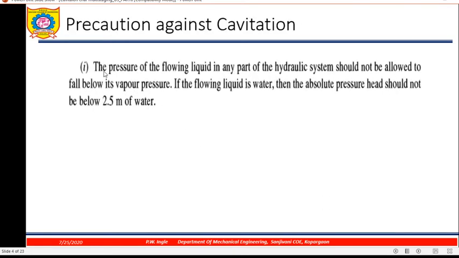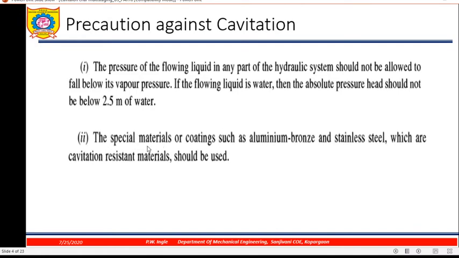What precautions should we take? The pressure of flowing liquid in any part of a hydraulic system should not be allowed to fall below its vapor pressure. So absolute pressure head should not be below 2.5 meter and special materials for coating should be used.